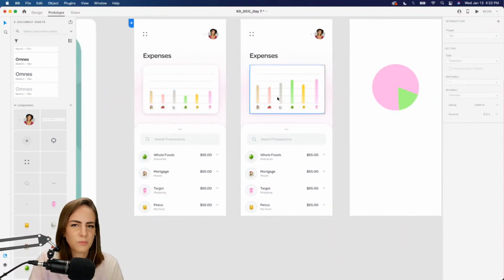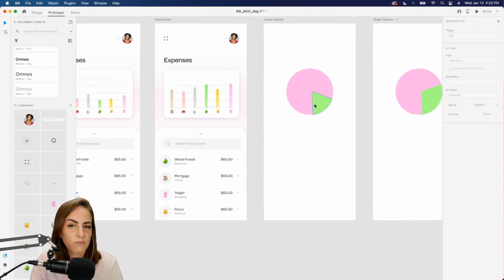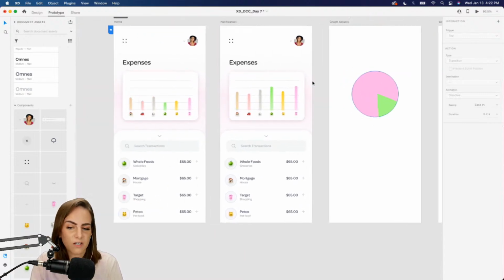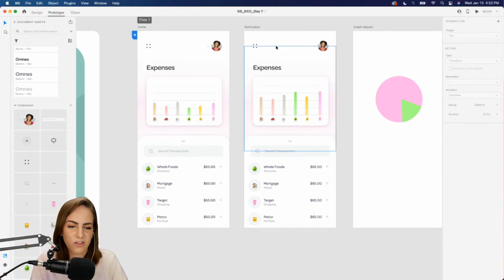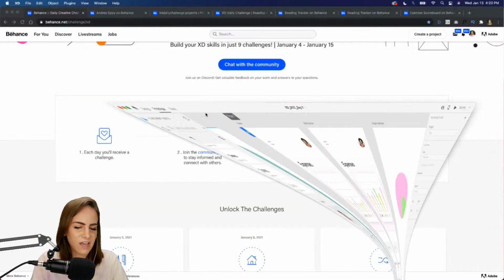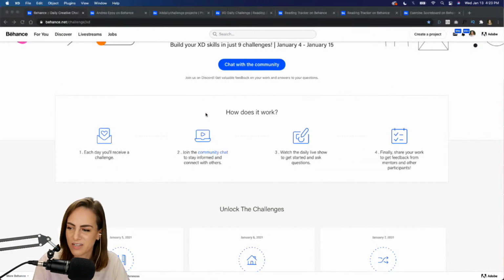The lines are a little bit easier, so if you're wondering which one you want to focus on and you're not sure, maybe you're starting out, start with the lines, and if you want to give yourself more of a challenge, try the circle pie chart. So yeah, that is how we create today's daily creative challenge. Let's go ahead and save, and then we can look at some of you guys' work.